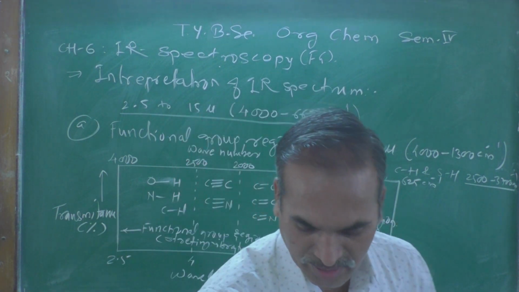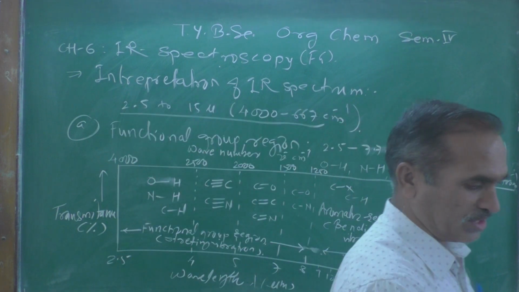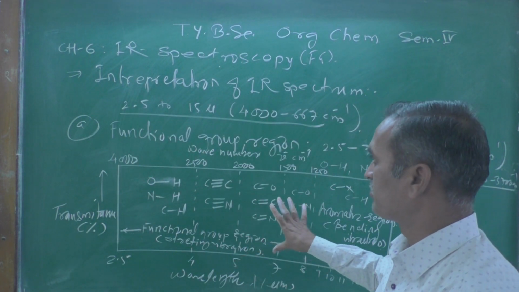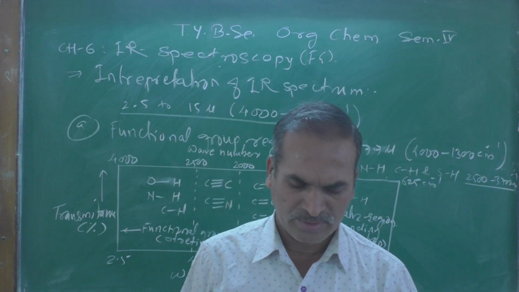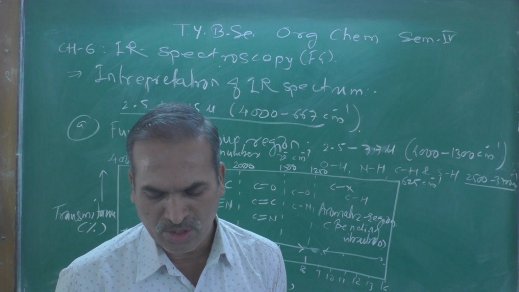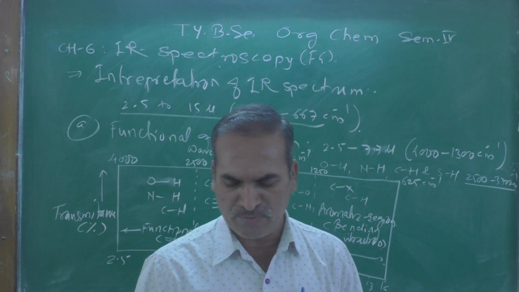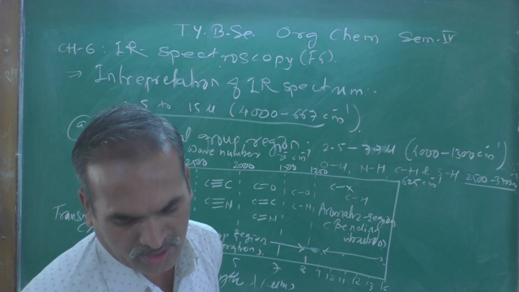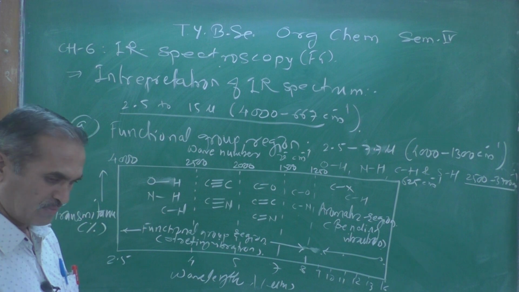So mainly you focus here. There is one table shown here. This table shows absorption frequency and corresponding functional group at a particular region of the spectrum. So this is the spectrum.